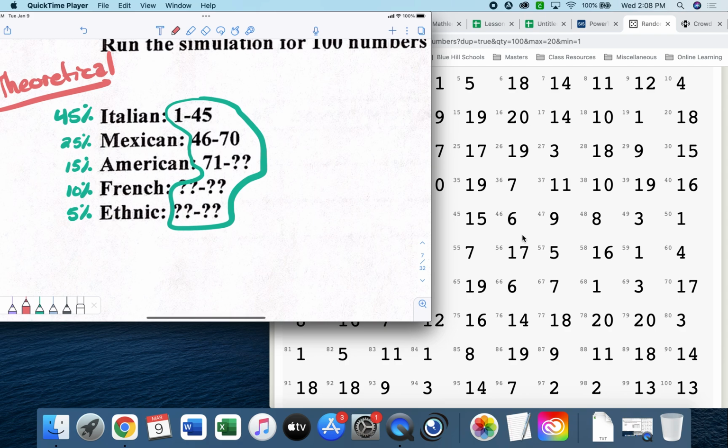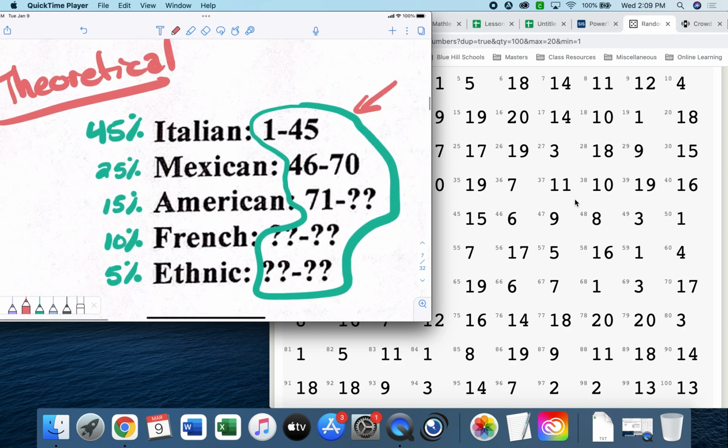Okay? We're going to actually do the experiment and run the numbers again to see if we get the same results. I said I don't agree with their numbers that they chose here because I want to use less numbers. Riley said we can reduce by 5. All of these percentages off to the side reduce by 5. So if I cross them out, that's really brilliant. If I cross this out, 45 divided by 5 is 9.